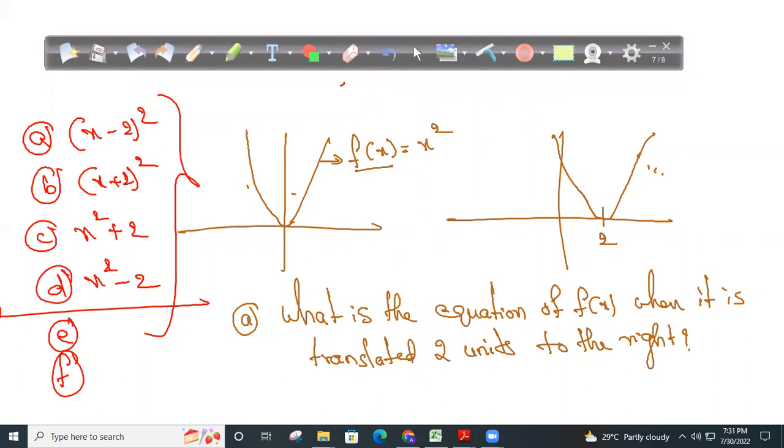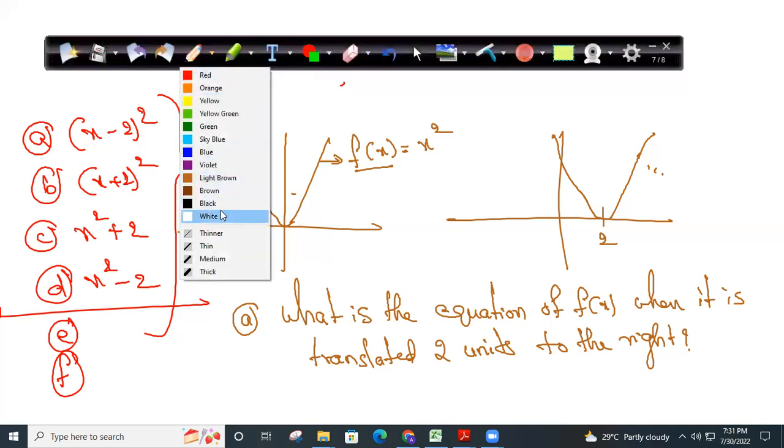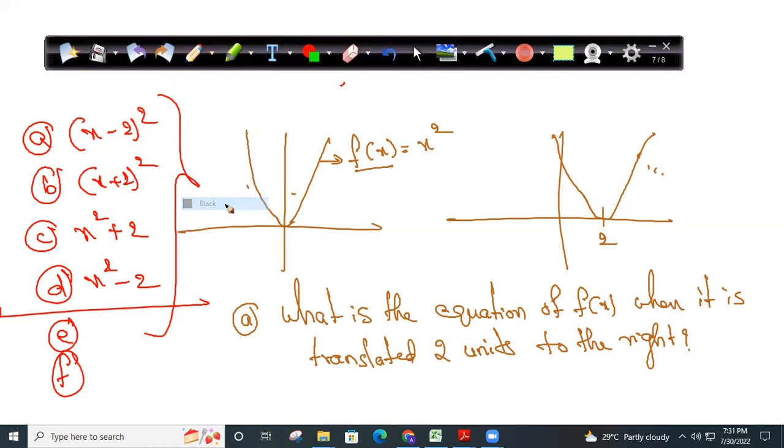What happens to the function f of x when it is translated 2 units to the right? Why I'm stressing is, you are going to get similar question. As I said, 99% make this mistake. Only just 2 students gave correct answer. So most of you gave answer for this as B for Bangalore. So B for Bangalore is definitely wrong answer. So B for Bangalore is gone.